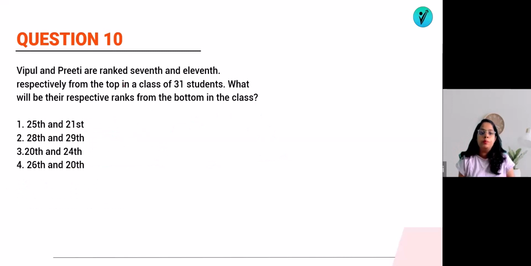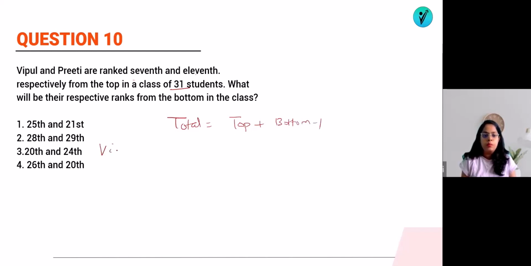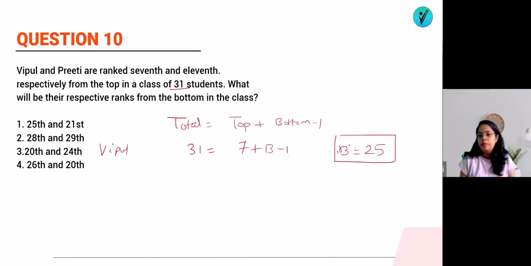Question number 10: Vipul and Priti are ranked 7th and 11th respectively from the top in a class of 31 students. What will be the respective ranks from the bottom in the class? We know that total equals top plus bottom minus 1. For Vipul, 31 equals 7 plus bottom minus 1. So bottom will be 31 minus 6, which is 25. So Vipul's rank will be 25, and similarly for Preeti.